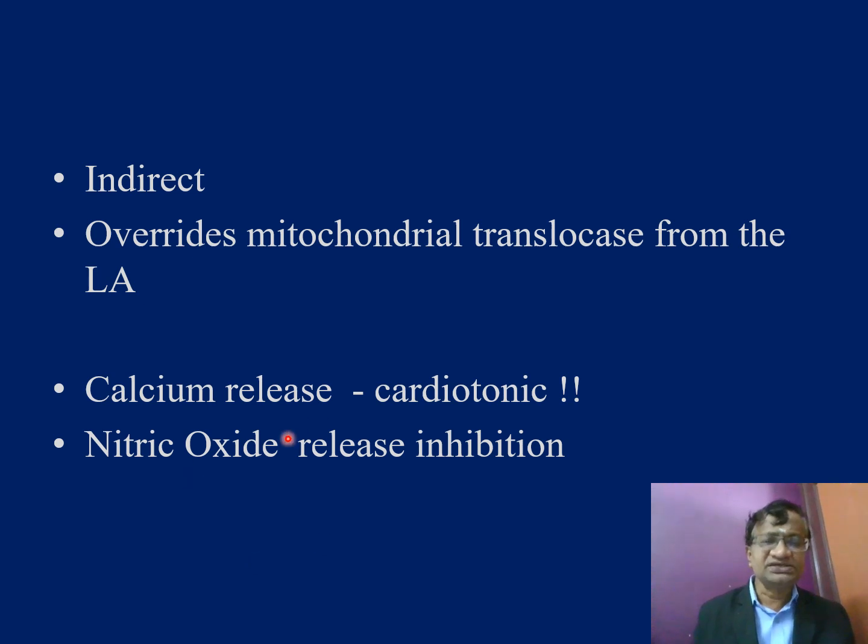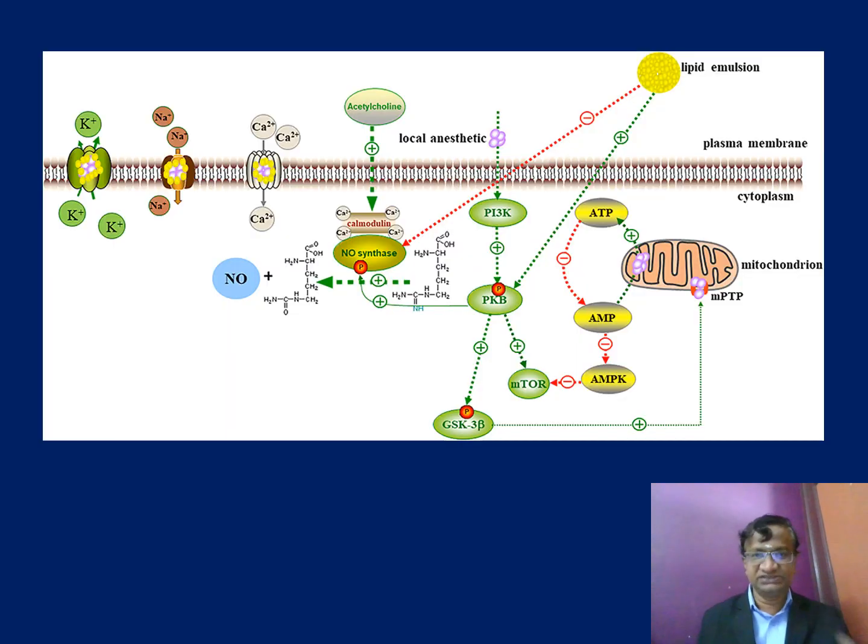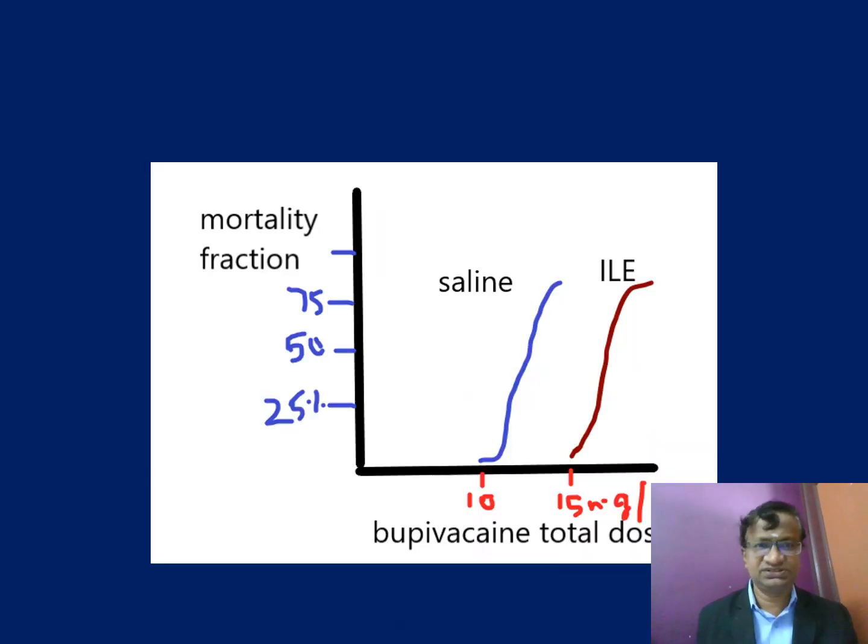There are a lot of other causes. It may cause some benefit in nitric oxide release inhibition so that the vasodilatation is decreased. So these are some of the rare mechanisms. Now if you see bupivacaine 10 milligram per kg, and if you give saline, the mortality fraction is higher; it is lower in 15 milligram with intralipid emulsion. So we have proved that ILE is safe and effective in reversing bupivacaine cardiac toxicity.